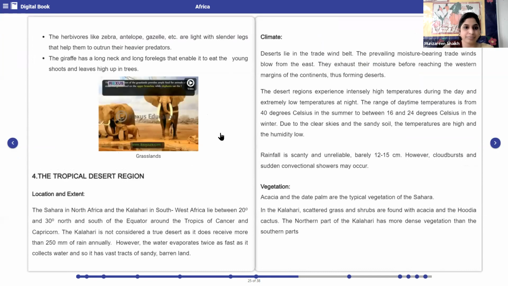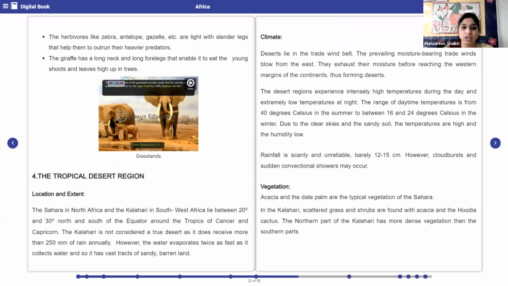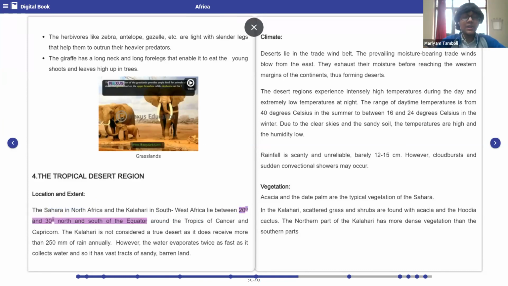The tropical desert region. Okay, we need to start this. Let's begin that. Now, where is this region located? The Sahara in North Africa and the Kalahari in Southwest Africa lie between 20 and 30 degrees north and south of the equator. So where is the location of a tropical desert region? 20 and 30 north and south of the equator.